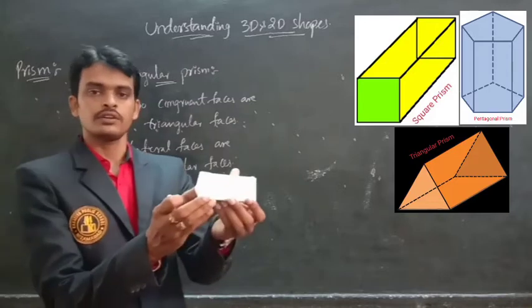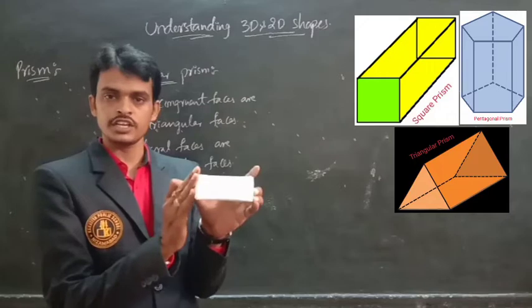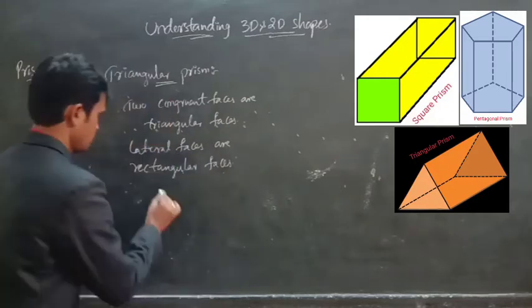Now we will find out how many faces, how many vertices, how many edges.